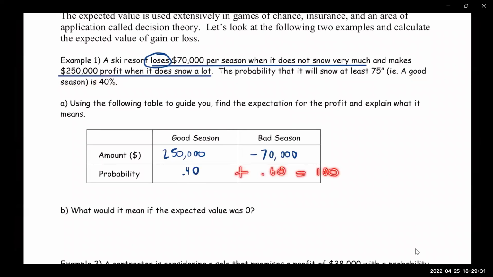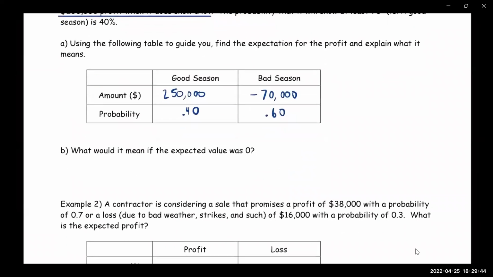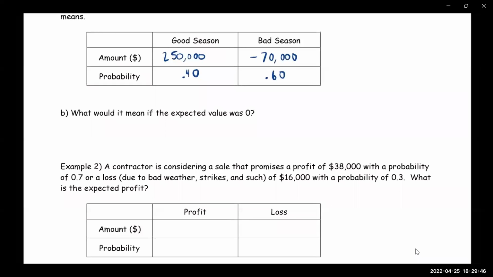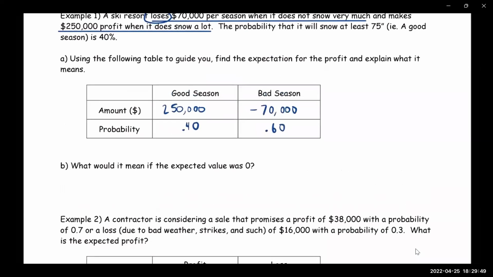You got it. They have to equal 100%. Even though they don't tell you, you should be able to conclude that it is 60% because they have to add up to 100. All right, so now we can use the formula. Expected value is going to equal 250 times 0.40 plus negative 70,000 times 0.60. I'm going to do it on my calculator. You guys let me know what you get, and I'll let you know what I get.